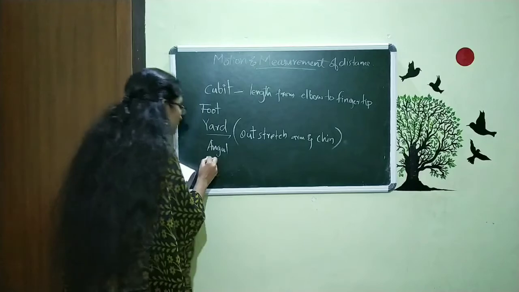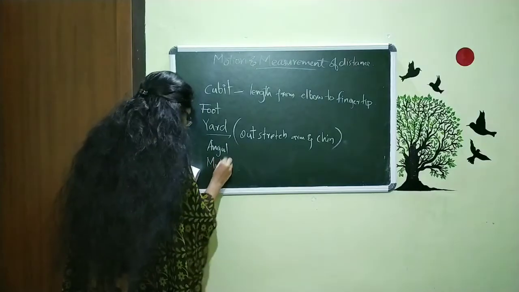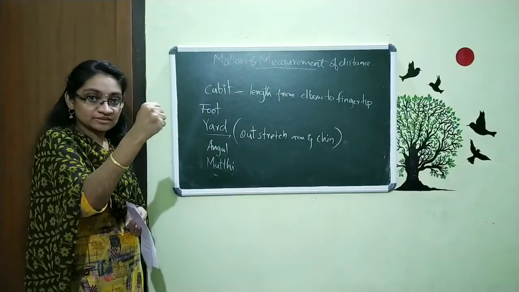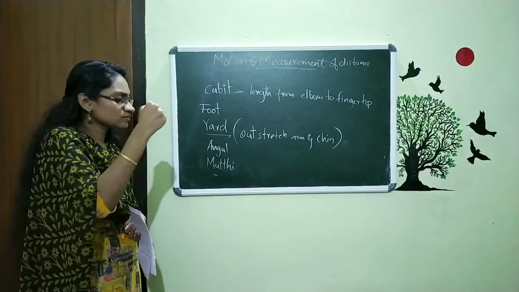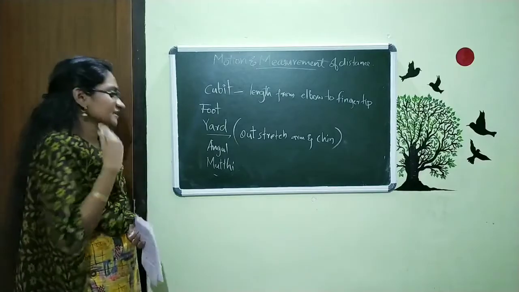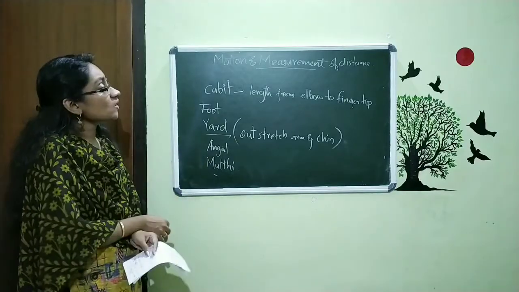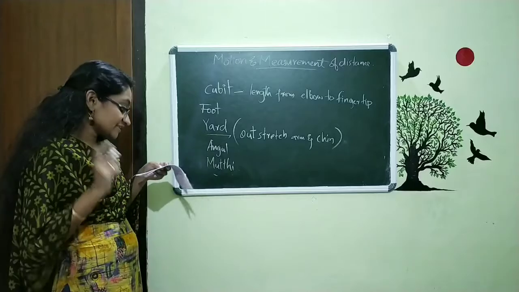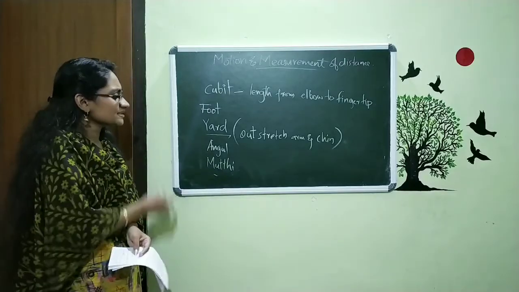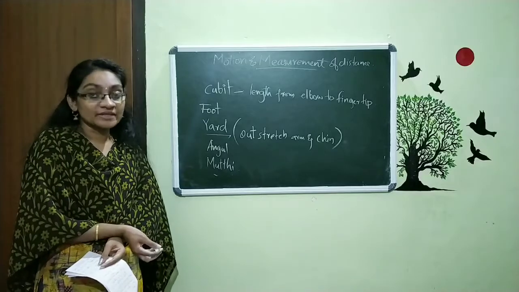And also mutti, that is our fist. That is the length, or the quantity we are using to measure the length in the ancient times. So these all we used in our ancient times. But the problem is that most of the things we are comparing with our body parts.